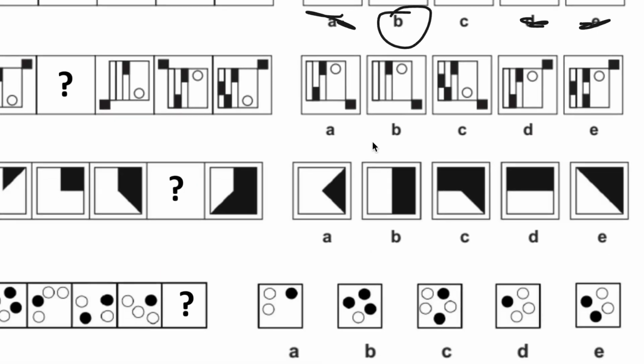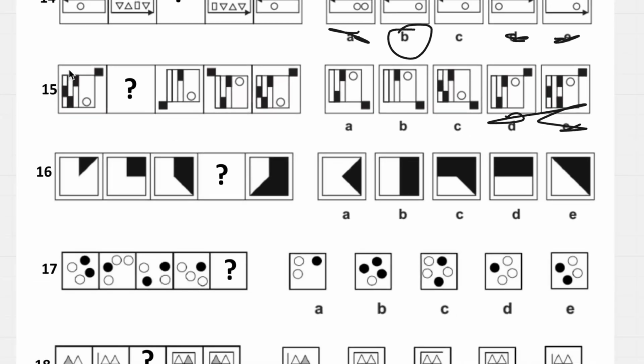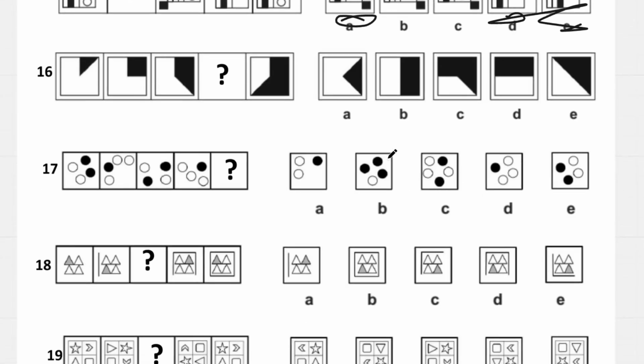Question number 15. We have a circle, and the square is moving in a clockwise direction, so it's going to end up in the bottom right corner. And then, just so you can see there, let's zoom out a bit. Cool. Now we have 1, 2, 3. Let's focus here. 1, 1, 2, 1, 2, 3. This is going to go back down to having 2. So we are going to get A with 2 black squares.